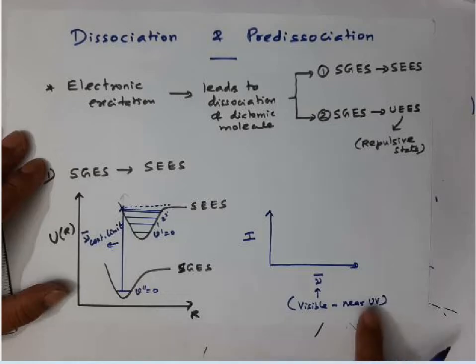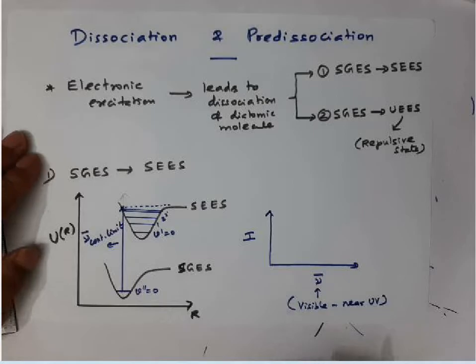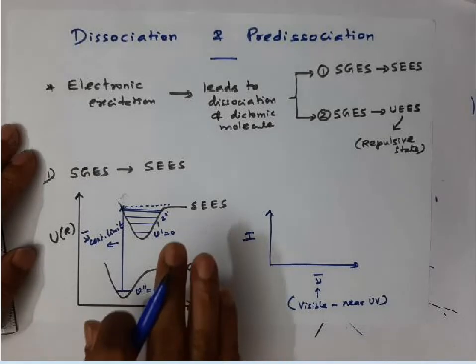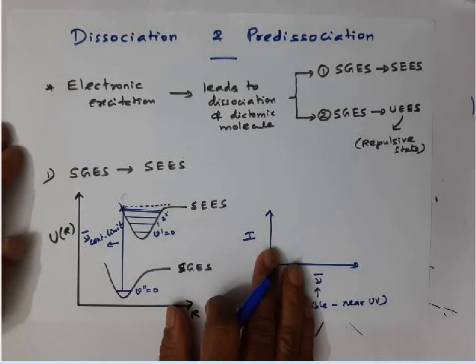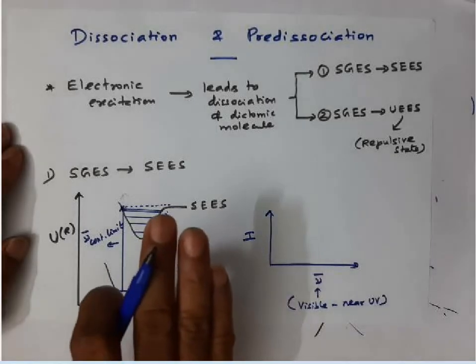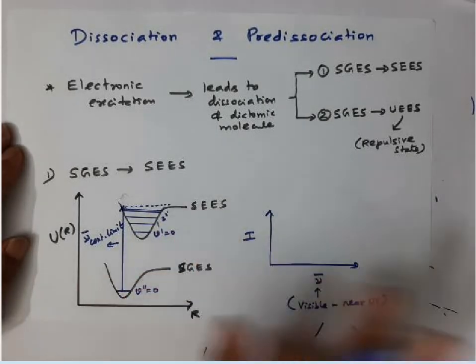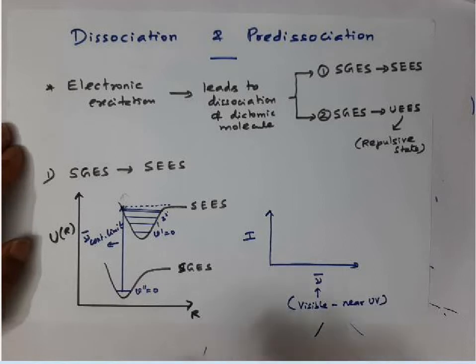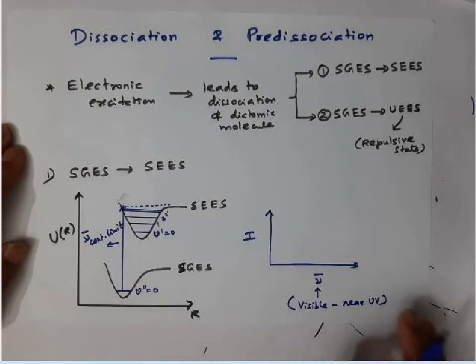But if you go to far UV, sometimes the molecule may undergo ionization, which results in what we call photoelectron spectroscopy. In this lecture we are focusing only on absorption electronic spectroscopy. We are not going to discuss photoelectron spectroscopy here. So to avoid ionization, we usually pass radiation up to near UV. We never go to far UV here.